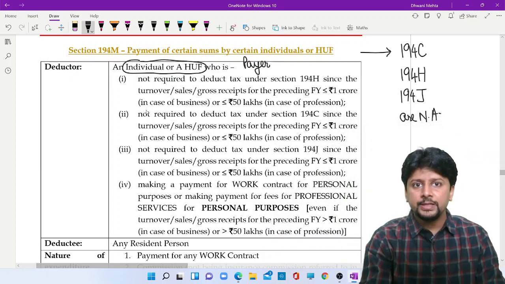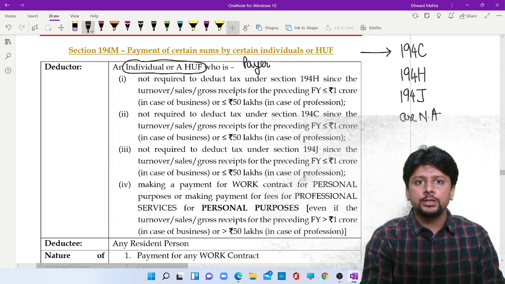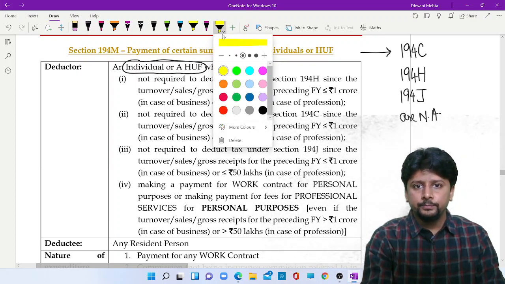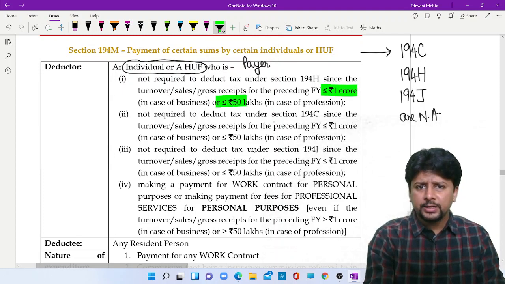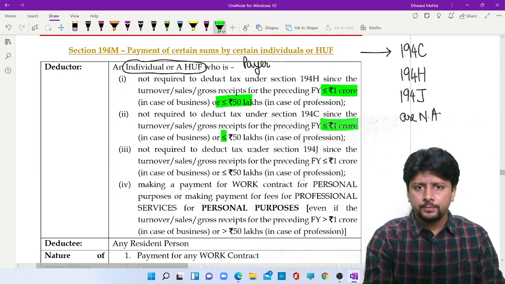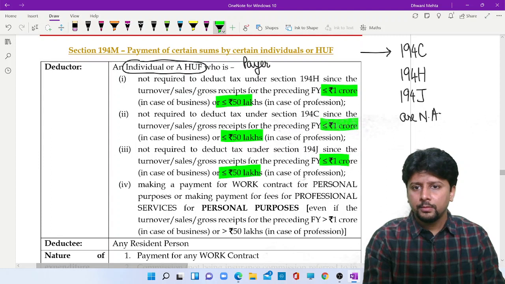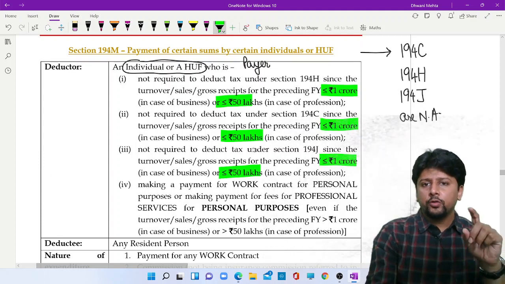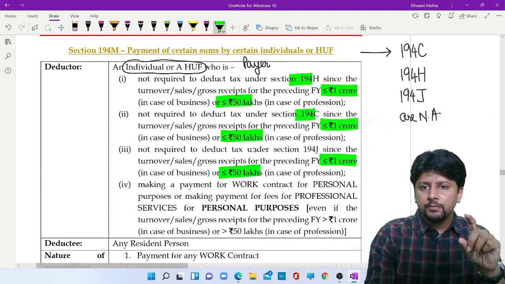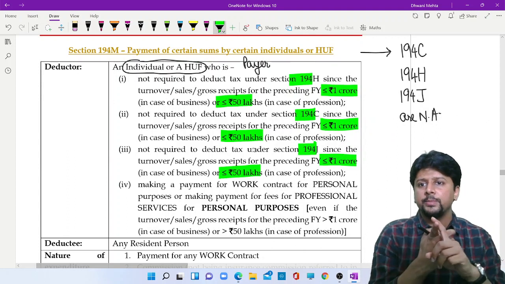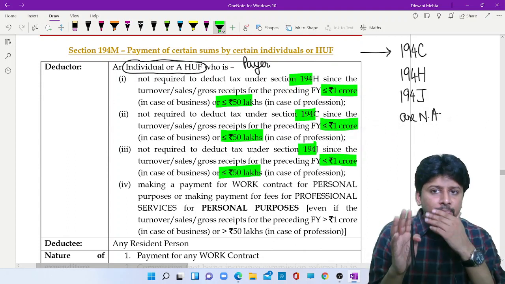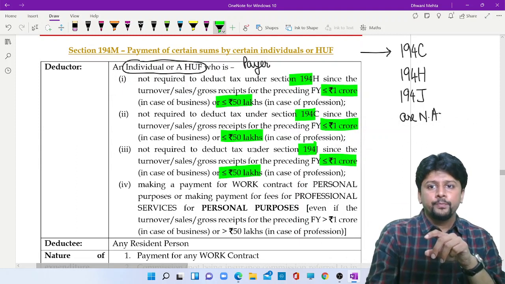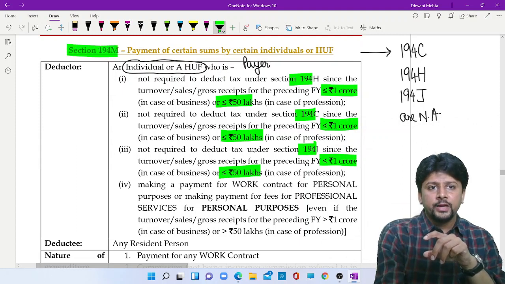So now you can see that if the turnover does not exceed 1 crore, does not exceed 50 lakhs, then 194H, 194C, 194J, contractor payments, commission payments, 194J, professional fees. Those three sections will not apply. Then 194M will apply.